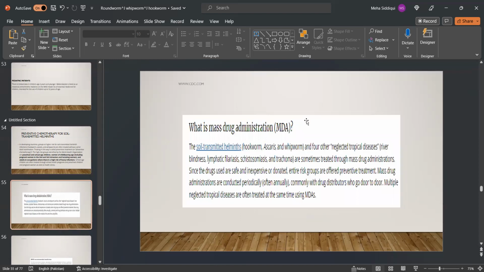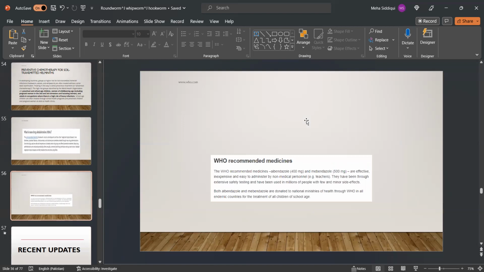Now, what is mass drug administration? The soil-transmitted helminths are sometimes treated through mass drug administration, since the drugs are safe and inexpensive or donated. Entire risk groups are offered preventive treatment. This is conducted periodically, commonly with drug distributors who go door to door. Multiple neglected tropical diseases are often treated at the same time using this method.